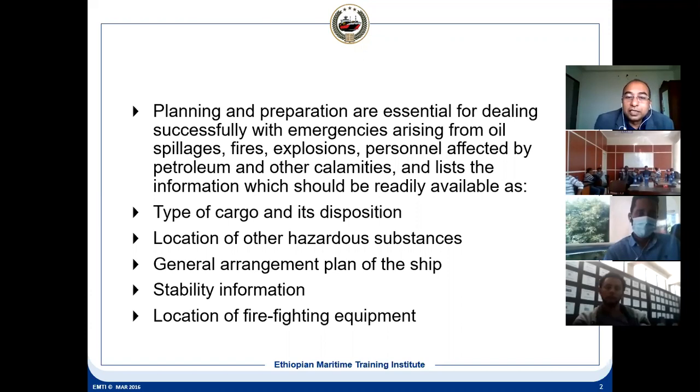So that's the reason the general arrangement plan gives you a general idea of the ship. By seeing that, it is very simple. It's not a complicated diagram. All the locations are there. Suppose we know that one tank is affected, and how far it is from the accommodation. If it is close to the accommodation, then there is another problem, because the accommodation where people and ship staff are living can be affected. If it is away from that, it means there is less probability or risk for the accommodation.